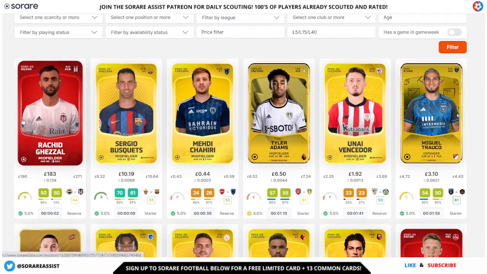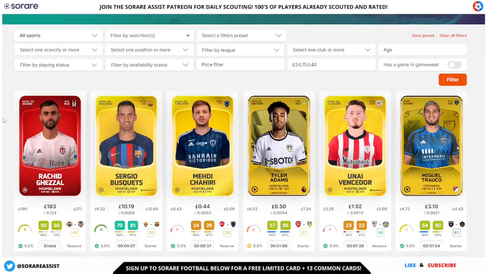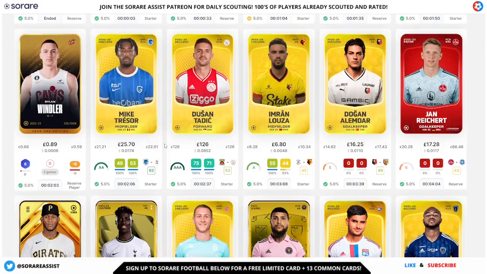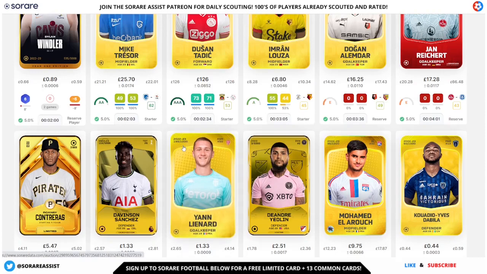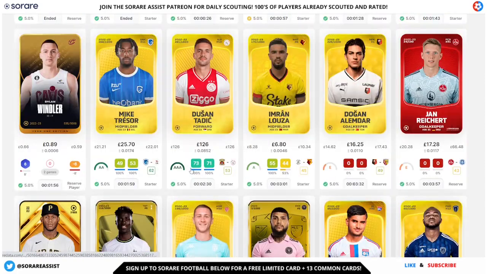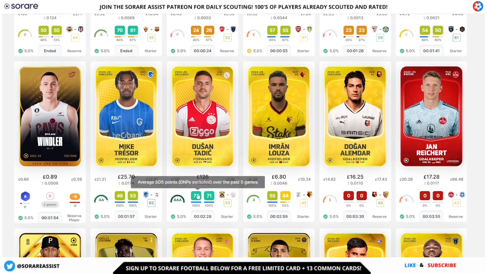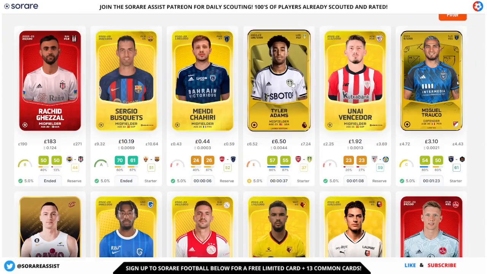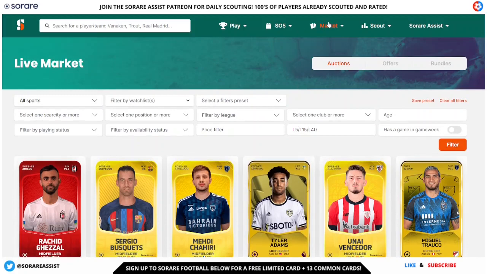So this is like an alternative view to the Sorare live market tab, where you can look at the live market auctions, and then if you did decide to bid on a player, you can just click on that player and that will take you to the Sorare website. But this is also going to give you extra information as well: the L5 score, the L15 score, the upcoming fixture, the score of that matchup, and also the pick score for that particular player. This is a very valuable tool, guys, when looking to buy some players on the market.